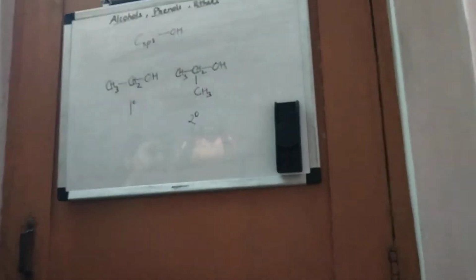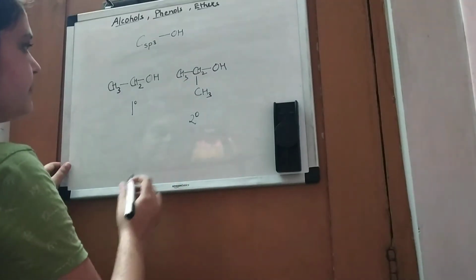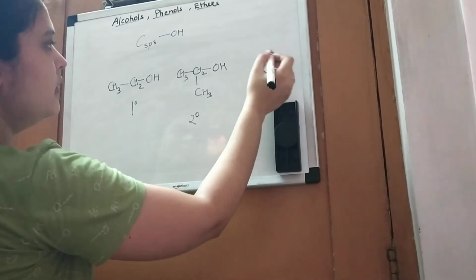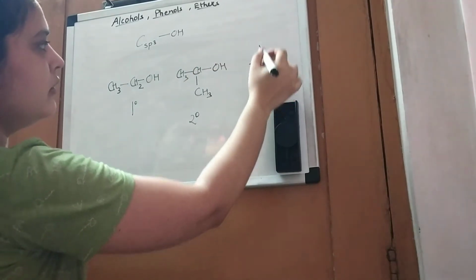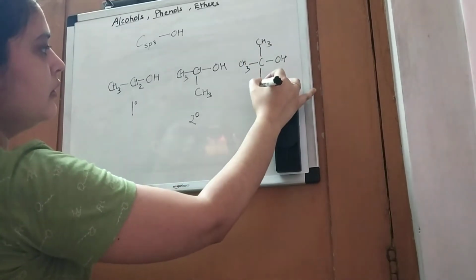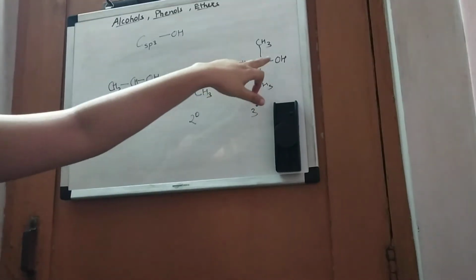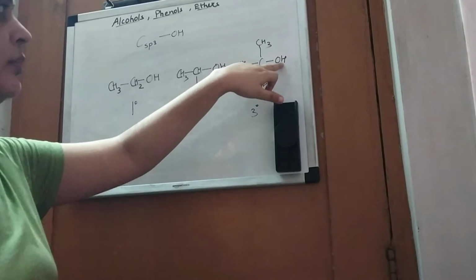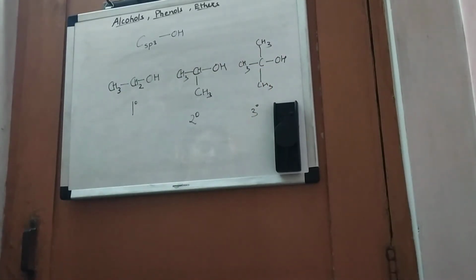Now what is a tertiary alcohol? This is a tertiary alcohol because the sp3 carbon atom attached to the hydroxy group is attached to three carbon atoms. So that's why it is tertiary.